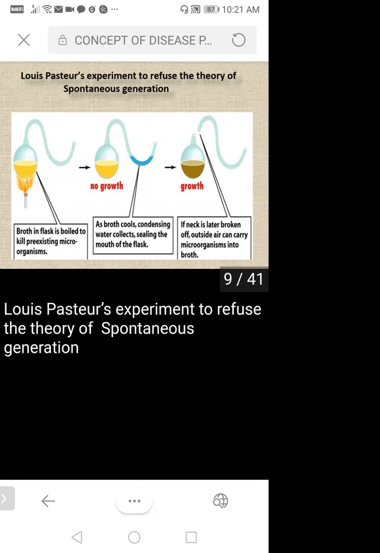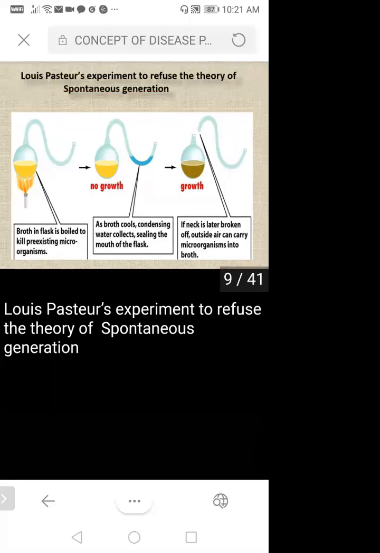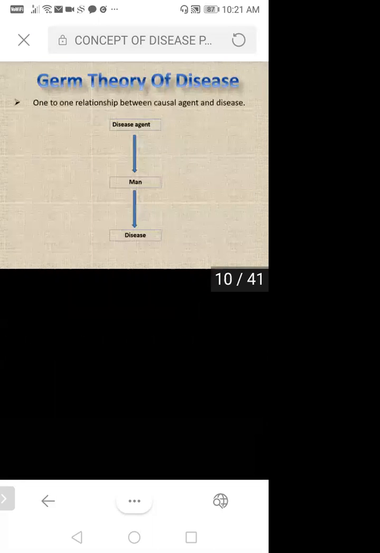And third, once they broke off the neck of the flask, they saw that if the neck is later broken off, outside air can carry microorganisms into the broth. So this was the general germ theory behind it: Louis Pasteur's experiment to refute the theory of spontaneous generation.